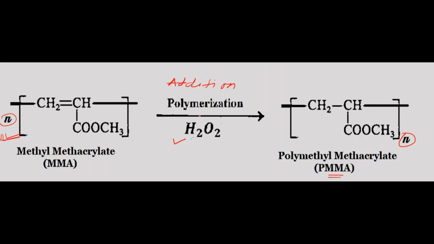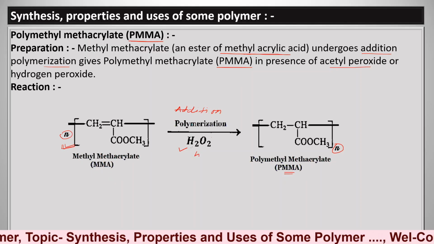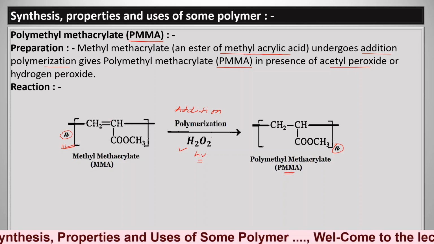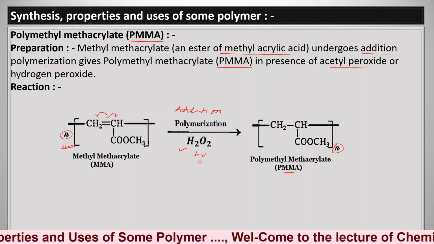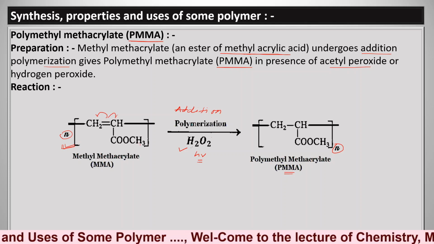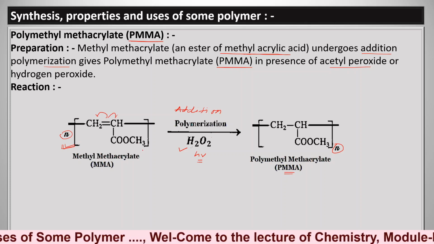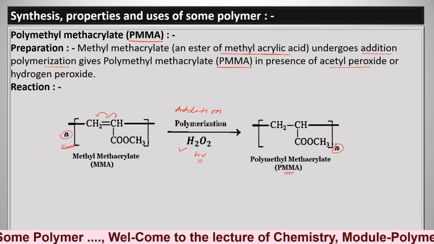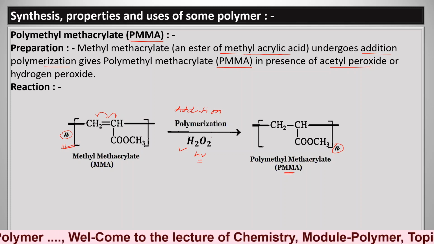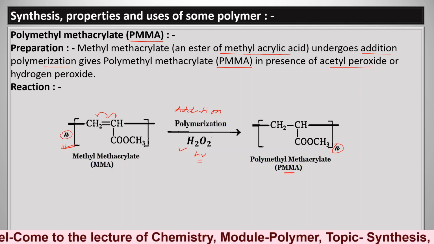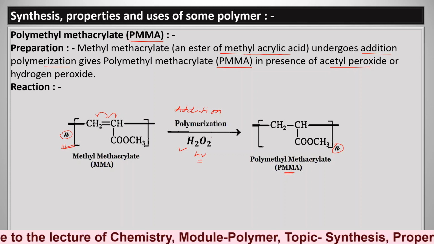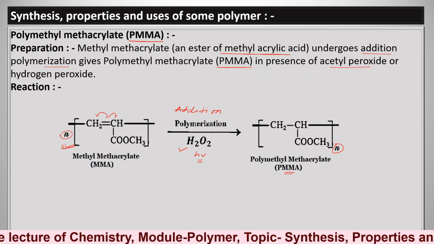So basically this is the addition polymerization reaction which takes place in presence of light, where homolytic cleavage of the pi bonds takes place, and a simple addition polymerization reaction occurs. So n number of methyl methacrylate undergoing addition polymerization gives polymethyl methacrylate.